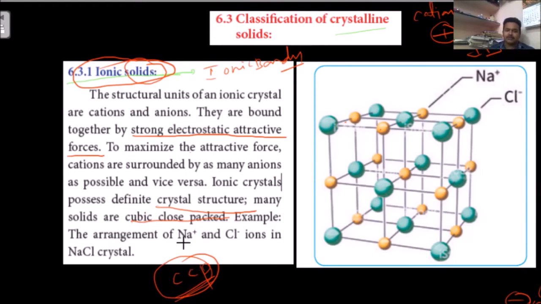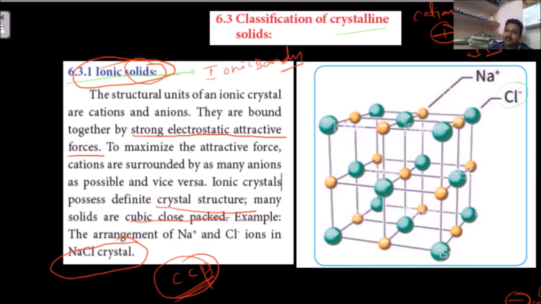Example: NaCl, normal salt, the NaCl crystal. Here they are showing the crystal of NaCl, the crystal of salt. The yellow one is sodium and the green one is chlorine.